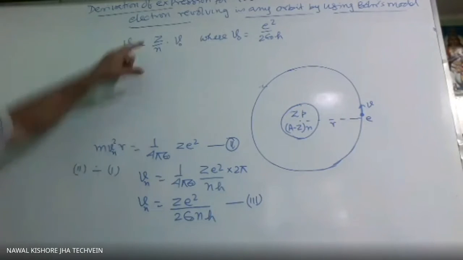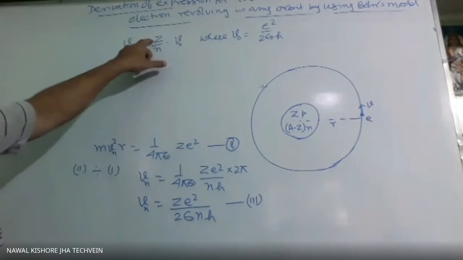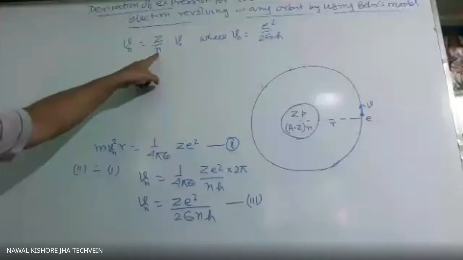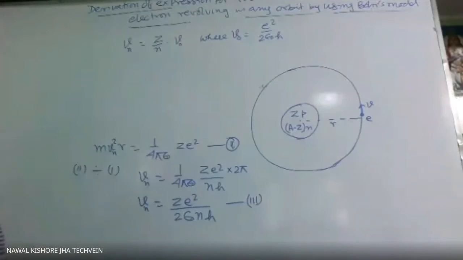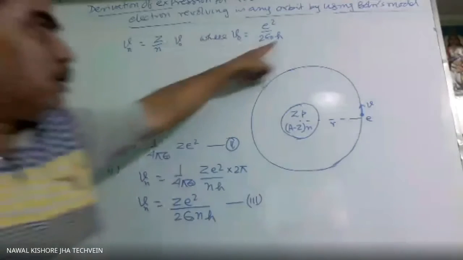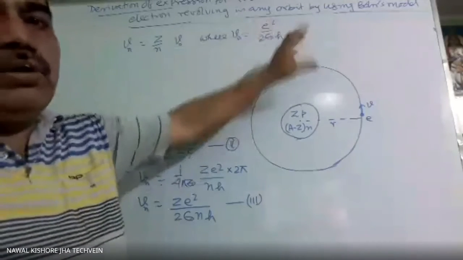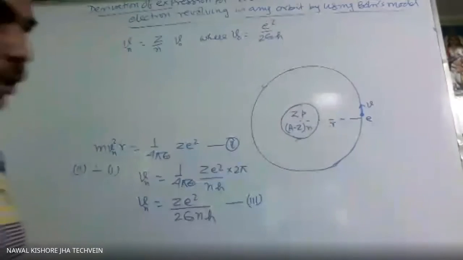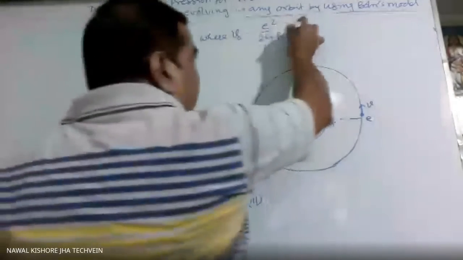And when Z is 1, which atom? Hydrogen. And n is 1, first orbit. That means this is the velocity of the electron revolving in the first orbit of hydrogen.